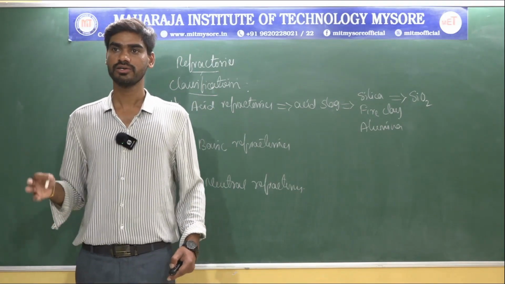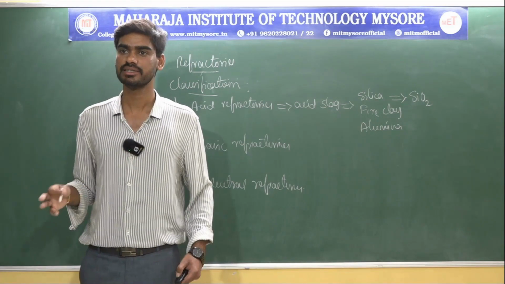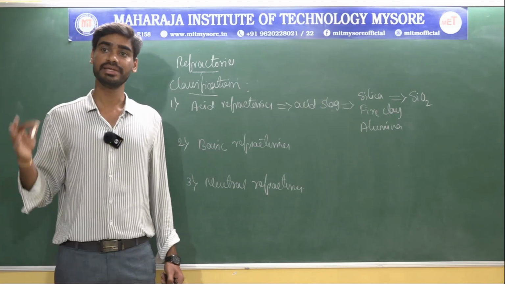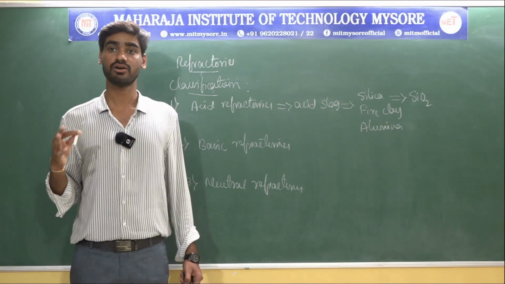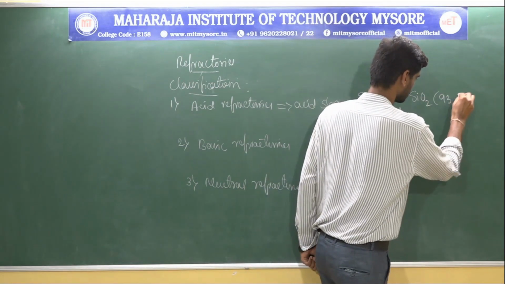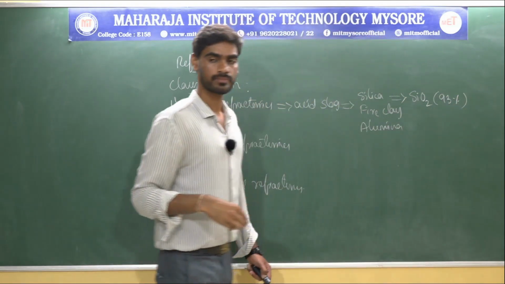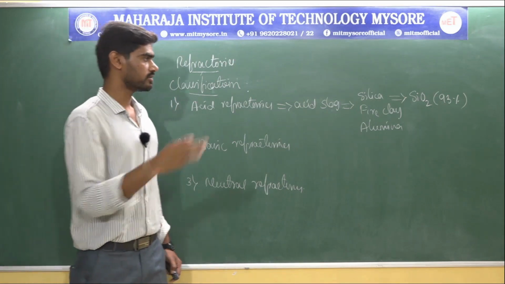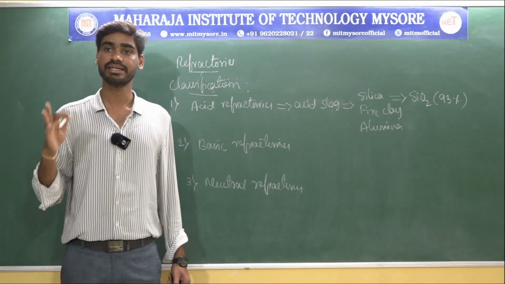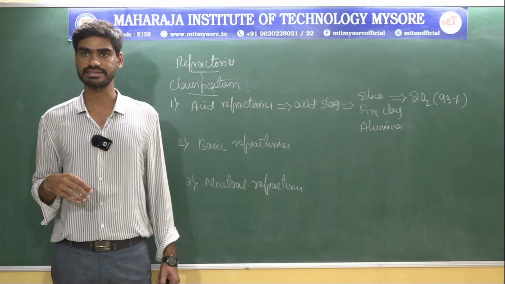Either quartz or fused silica is utilized in the production of these refractories. Silica refractories have a minimum silica content of 93%.